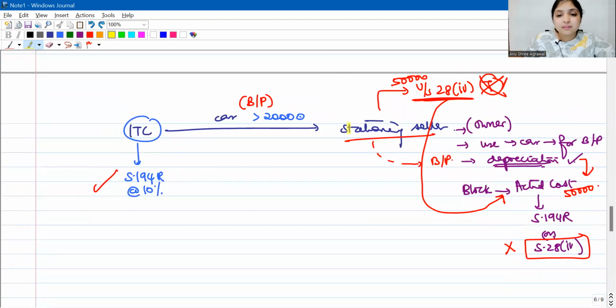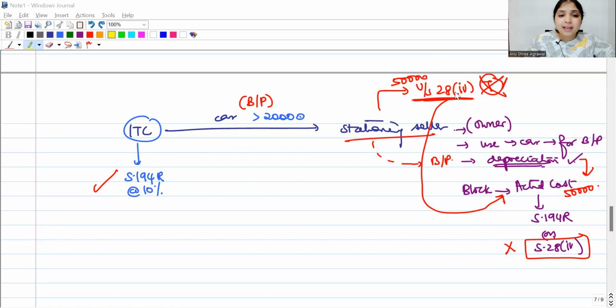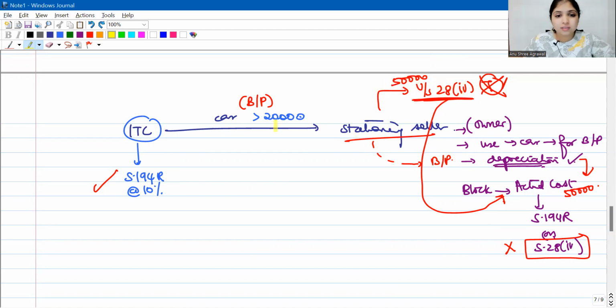Then we learned, if the assessee has received a car from a person, it was subject to 194R, let us say, and the assessee has also taxed it under 28(4). Now, can the assessee claim depreciation on this car? The car is being used for business or profession. Car is an eligible asset, so yes, depreciation can be claimed. But the question is, on what amount will the depreciation be claimed?